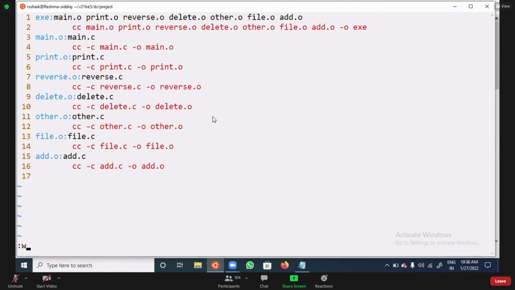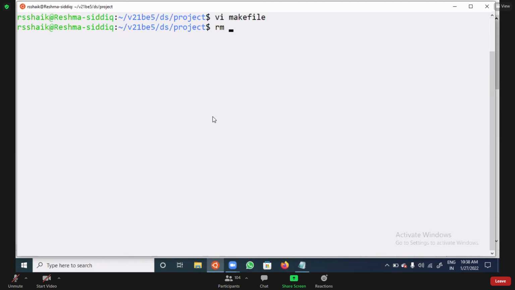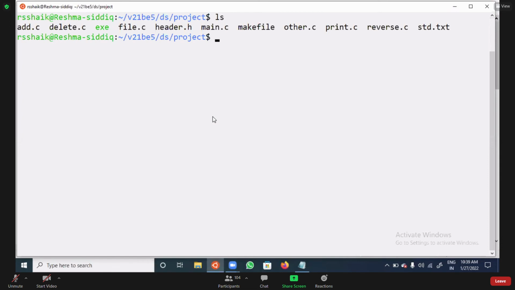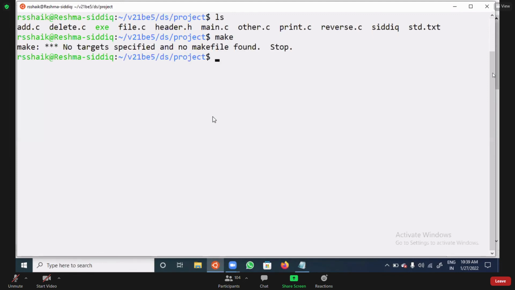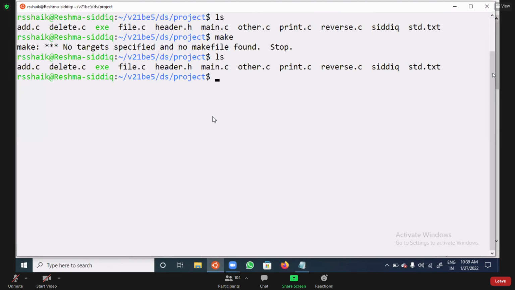But try to analyze. Maybe some of your students may have given some wrong name. I didn't give makefile. The file name is changed. So you can see here in our code makefile is not there. I gave another name. You can try to compile here. You can see "no target specified and no makefile found". It is saying that I am unable to find a makefile. That means there is no target found for me. That's why I'm not compiling.